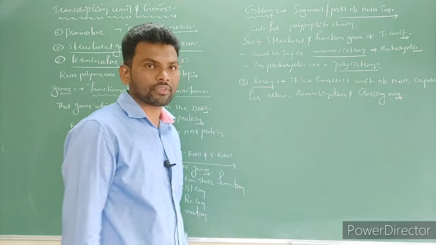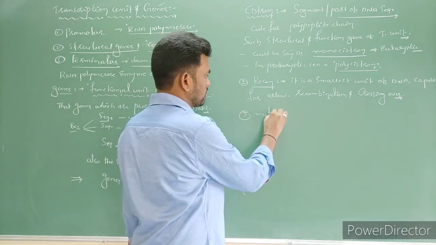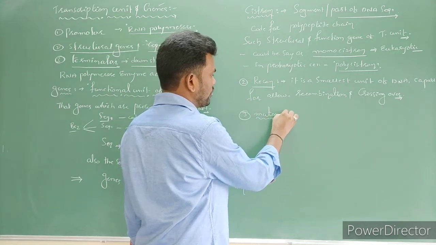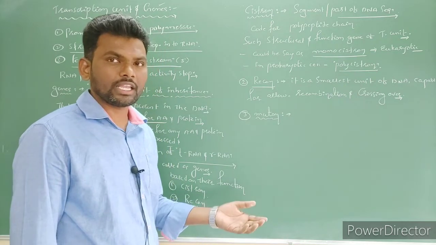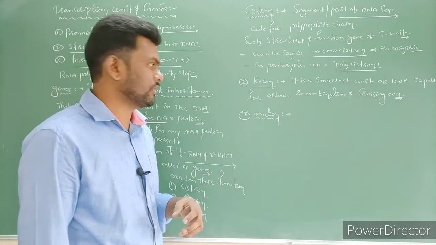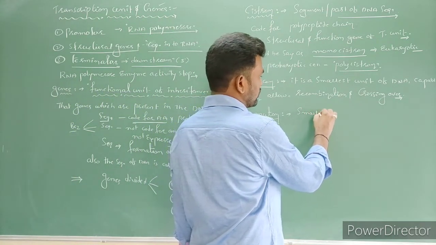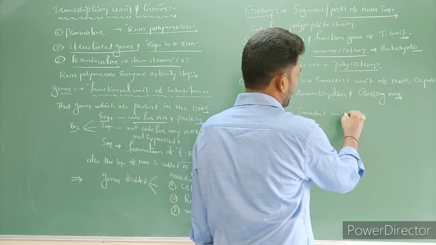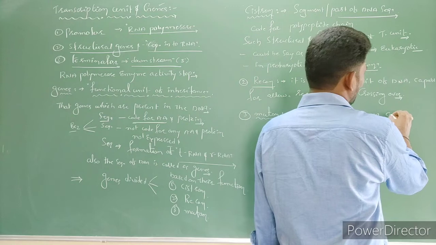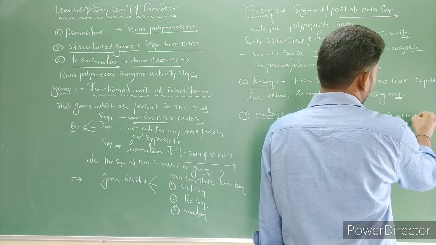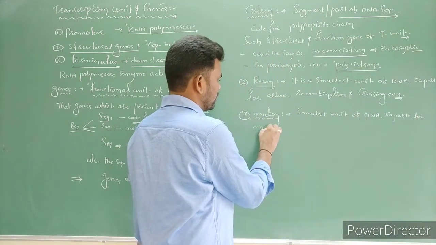A recon. And the third one is muton. Third one is what? Muton. It is also the smallest unit of DNA which is capable of allowing mutation.